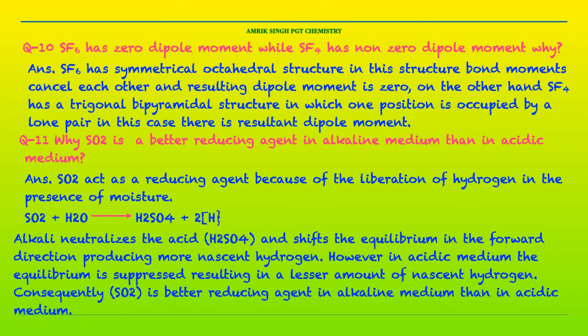In the above mixture, if we add alkali or base, it will neutralize H2SO4 and shift the equilibrium in the forward direction, producing more nascent hydrogen according to Le Chatelier principle. However, in acidic medium, the equilibrium is suppressed, resulting in a lesser amount of nascent hydrogen. Consequently, SO2 is a better reducing agent in alkaline medium than in acidic medium.